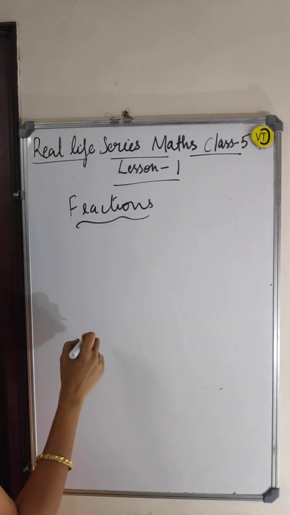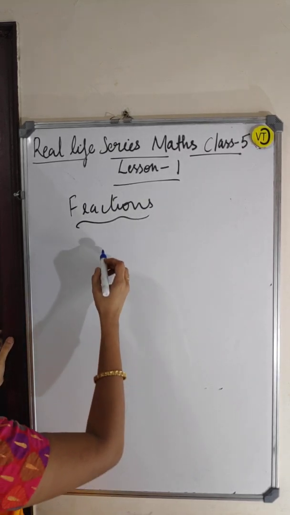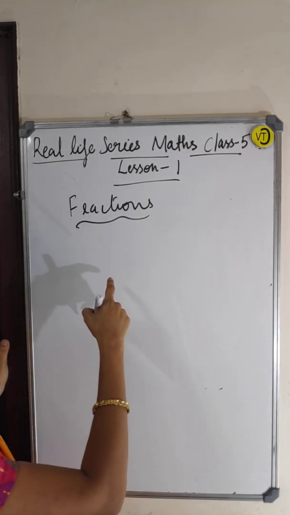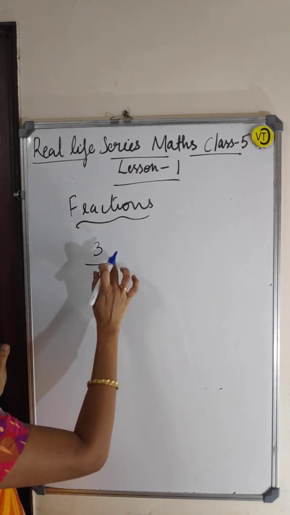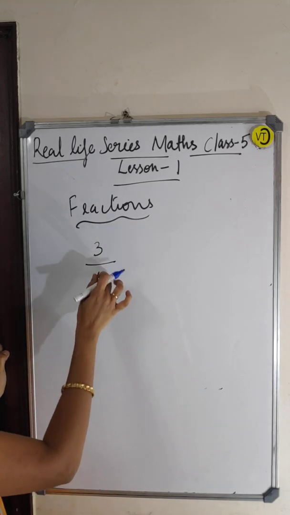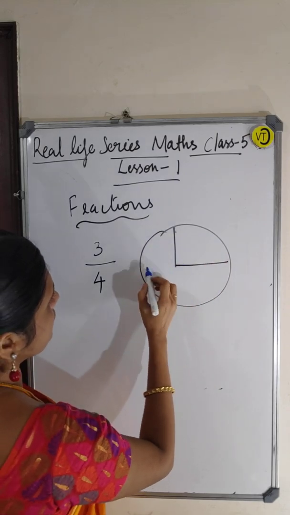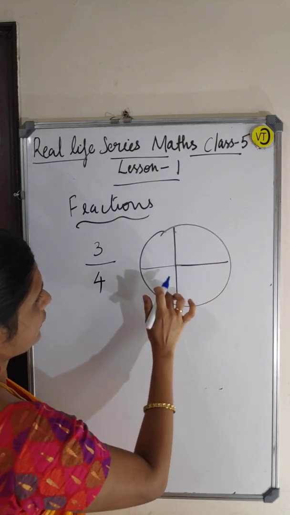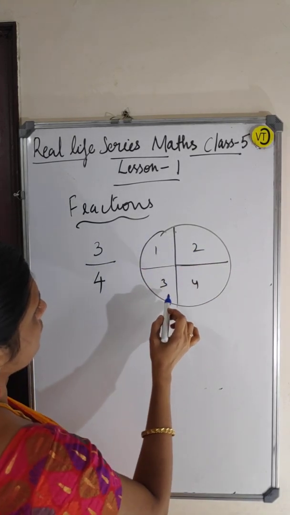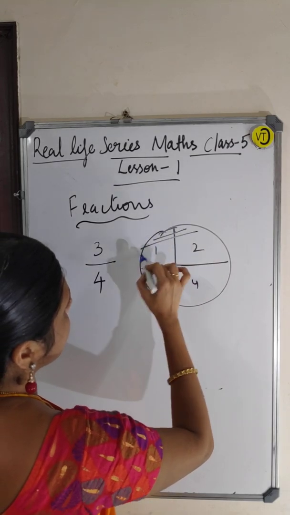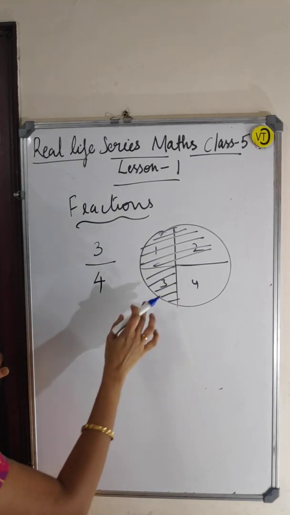What are fractions? A fraction is a part of the whole, meaning it has a numerator and a denominator. 3 by 4, right? Out of 4 parts, 3 are covered. It is 3 by 4. Now the circle has 4 parts, 1, 2, 3, 4. Okay, 3 will be covered here. This is 3 by 4. Okay, it's a fraction.